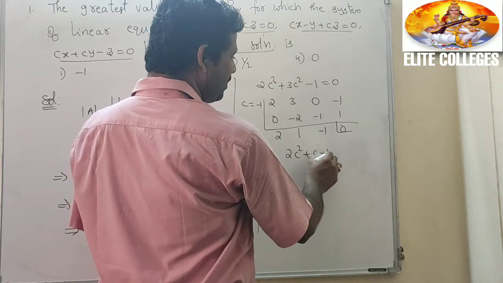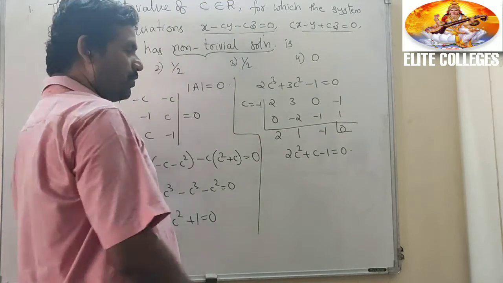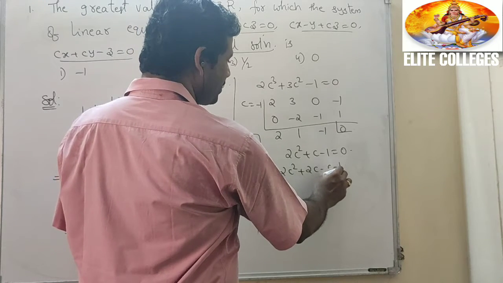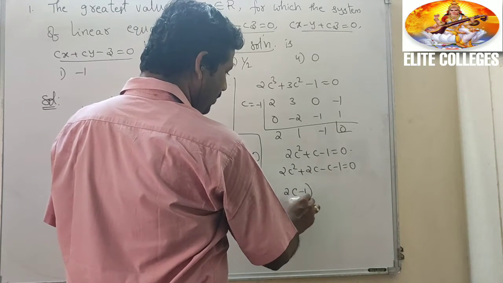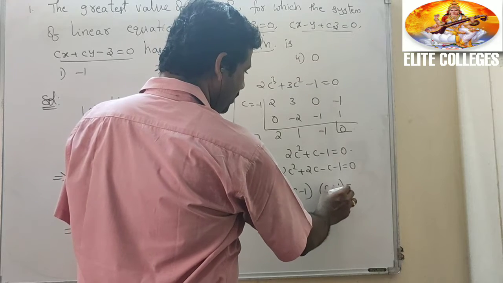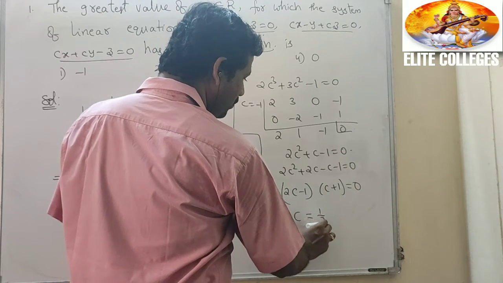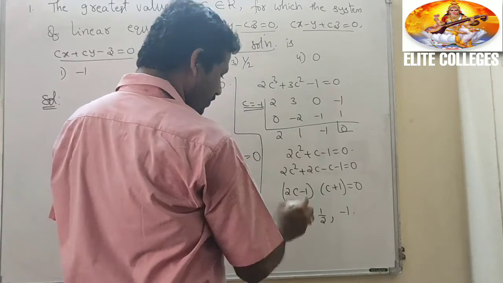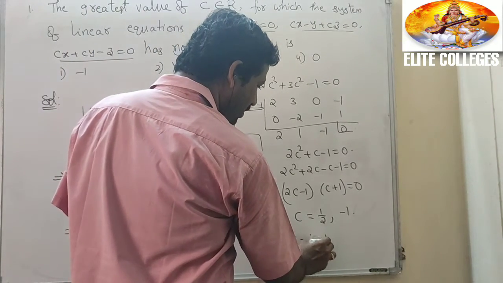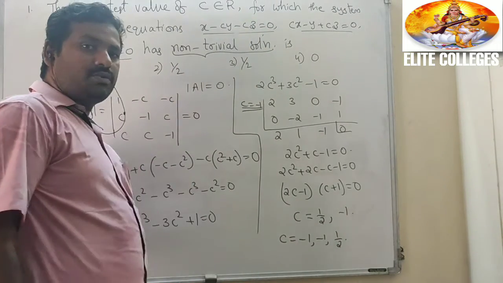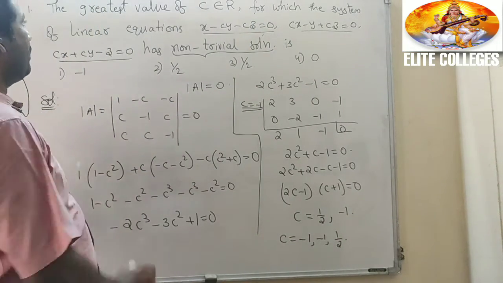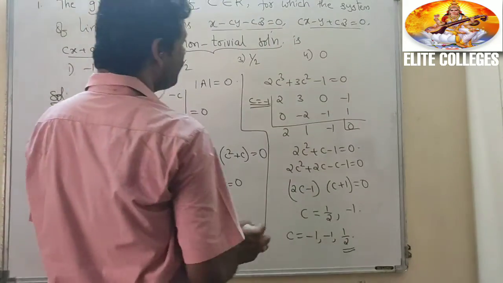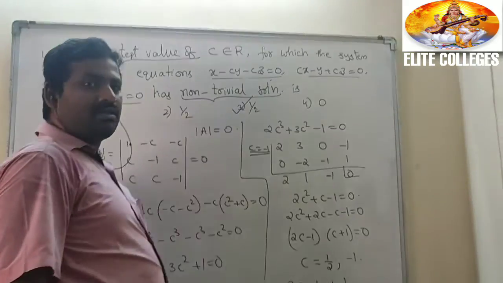So 2c square plus c minus 1 equal to 0, that is 2c square plus 2c minus c minus 1 equal to 0. So (2c minus 1) into (c plus 1) equal to 0. So c equal to 1 by 2, minus 1. So the roots are c equal to minus 1, minus 1, 1 by 2. These are the three roots. Among these three roots, what is the greatest one? They are asking the greatest value of c. The greatest one is 1 by 2. That is the answer. So the answer is 1 by 2.